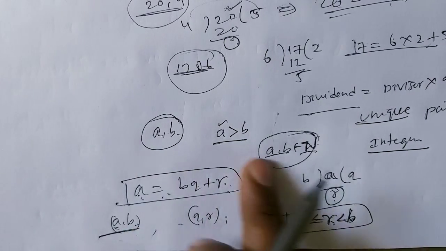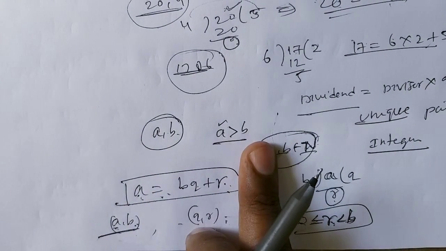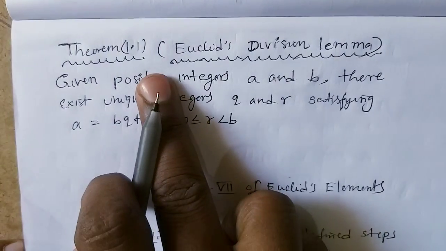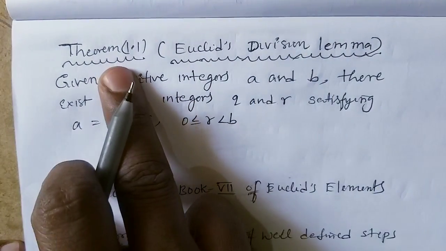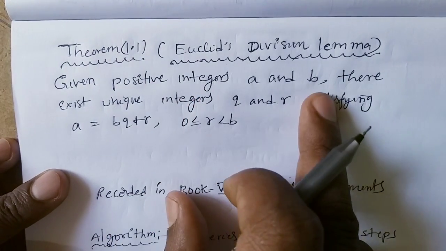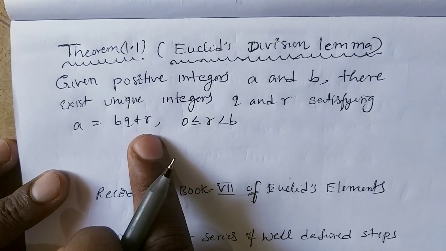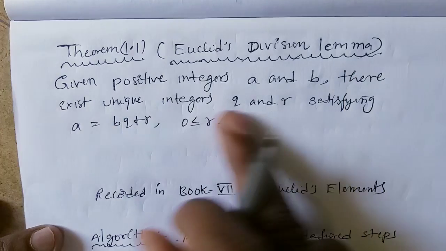Whatever the result we have understood is simply known as Euclid's division algorithm. This theorem is simply called Euclid's division lemma. This is theorem 1.1. What is it telling? Given positive integers a and b, there exist unique integers q and r satisfying a equals bq plus r, where 0 less than or equal to r less than b. This is the Euclid's division lemma statement.